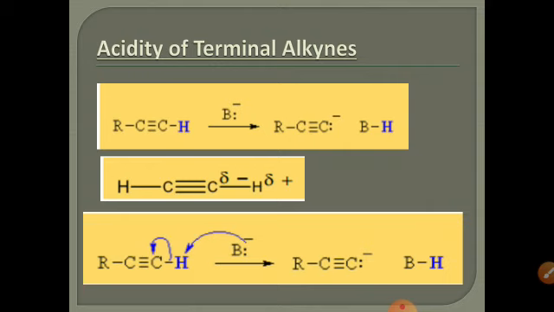Acids are those species which can easily donate protons. So here, in terminal alkyne, due to the presence of the carbanion, the negative charge on the carbon and anion are formed. It is more stable. It stabilizes the anion, so when it is a more stabilized anion, it can easily release H positive. When it gives the H positive ion, it shows the acidic property. And this H positive ion can be replaced with different heavy metals like copper and silver.